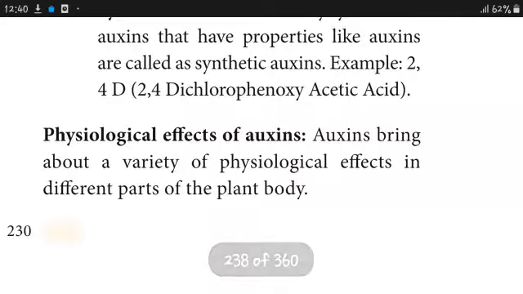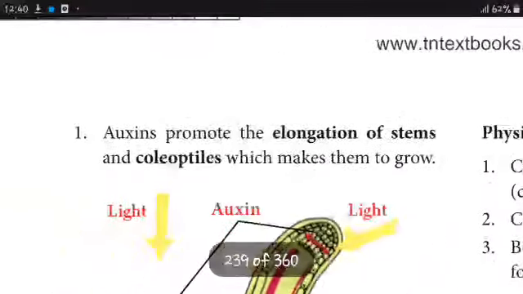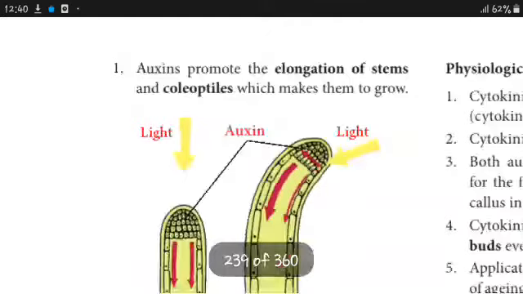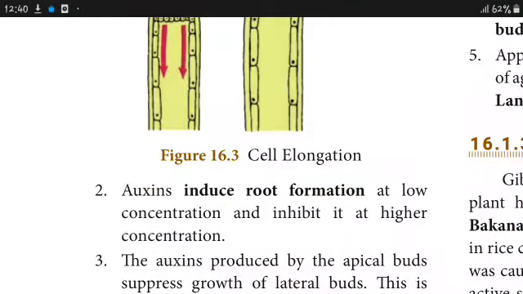Physiological effects of auxins. Auxins bring a variety of physiological effects in different parts of the plant body. Auxins promote elongation of stems and coleoptiles, which causes growth. Auxin induces root formation at low concentration and inhibits it at high concentration.